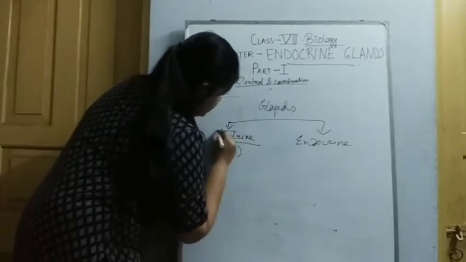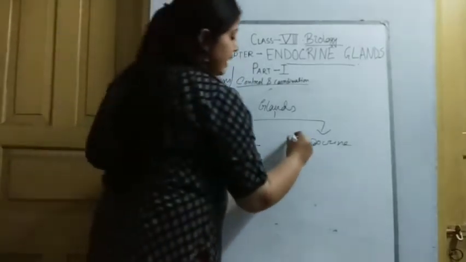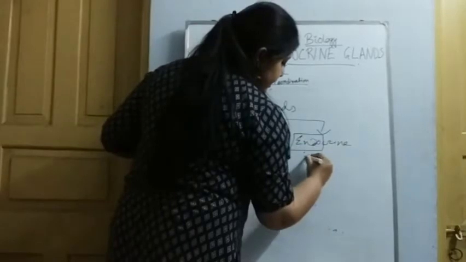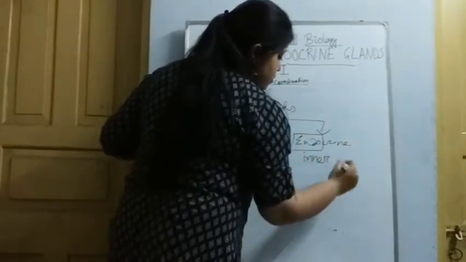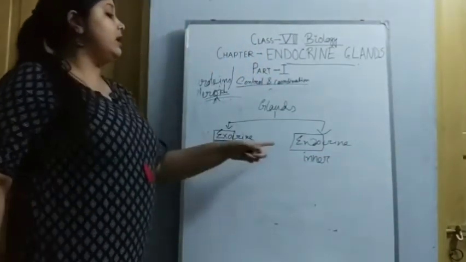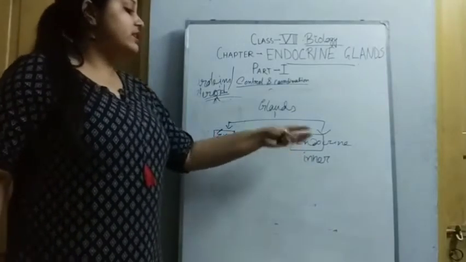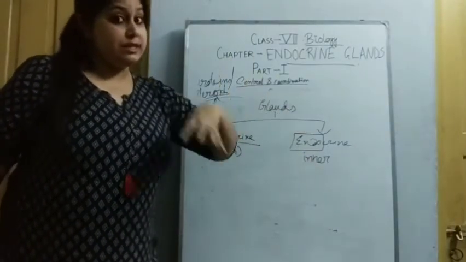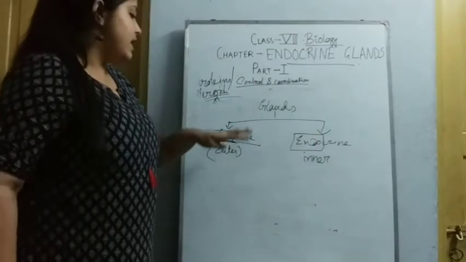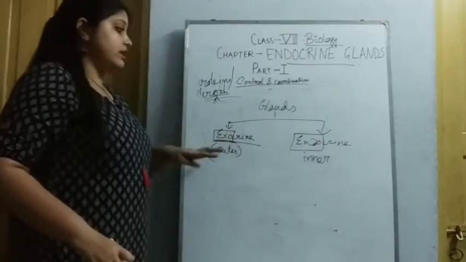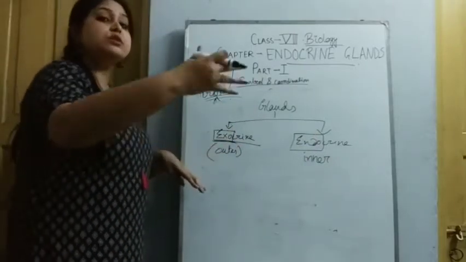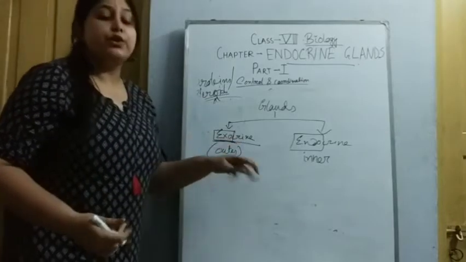Exo means outer and endo means inner. So the glands which secrete within the cell are the endocrine glands, and the glands which secrete out of the cell are called exocrine glands.